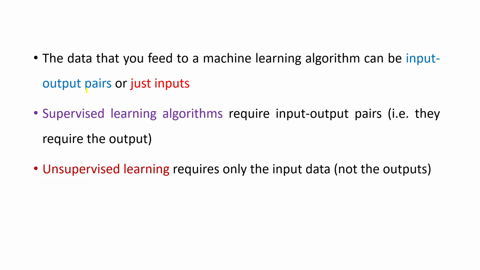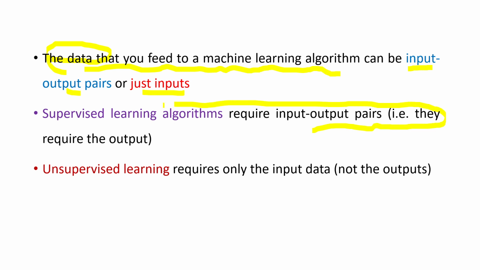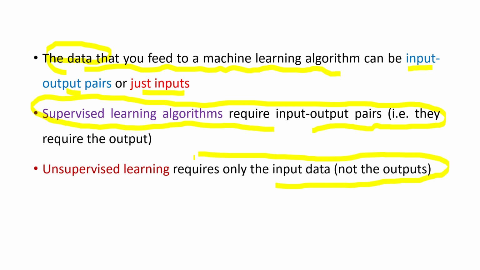Now, an interesting thing is, as I said, machine learning means learning from the data. Now we shall understand what the data format will be, or which kind of data you need to feed to a machine learning algorithm. At a high level, there are two types of formats you can make use of here. One is input-output format, and the second is only inputs. In a few seconds I will give you an example for both. The input-output form of data is usually used by supervised learning algorithms, and the input-only form of data is used by unsupervised learning algorithms.